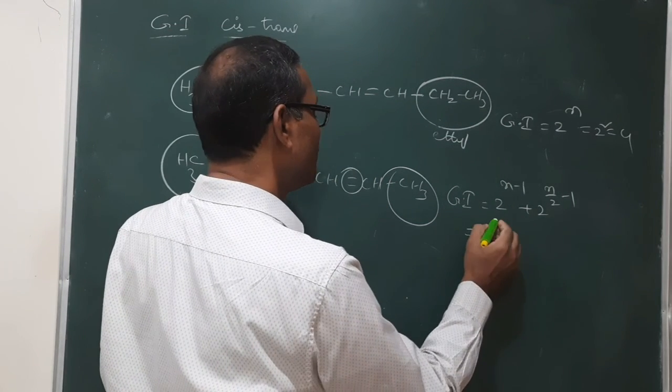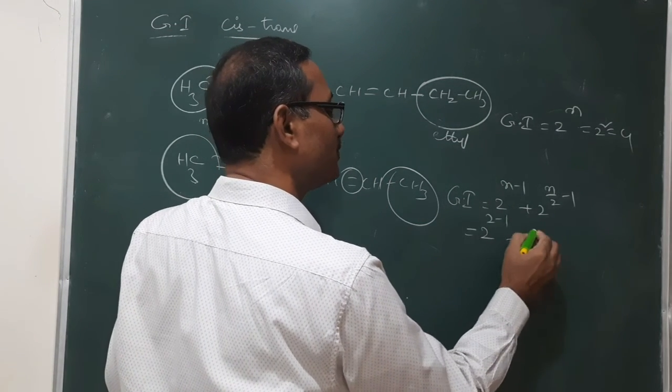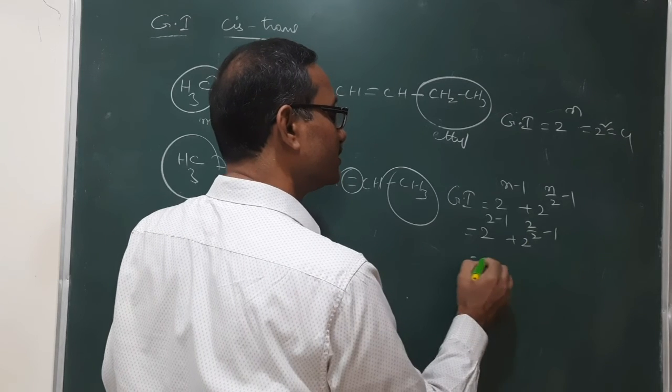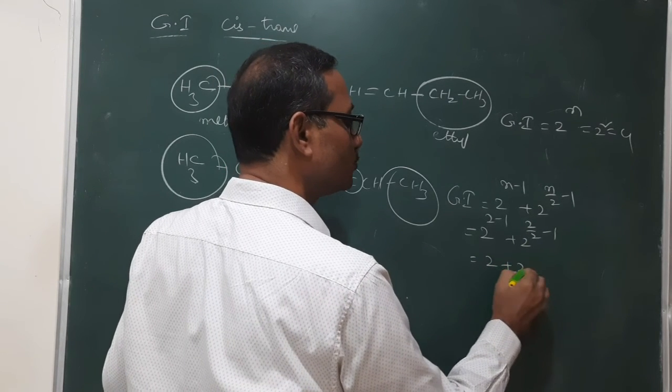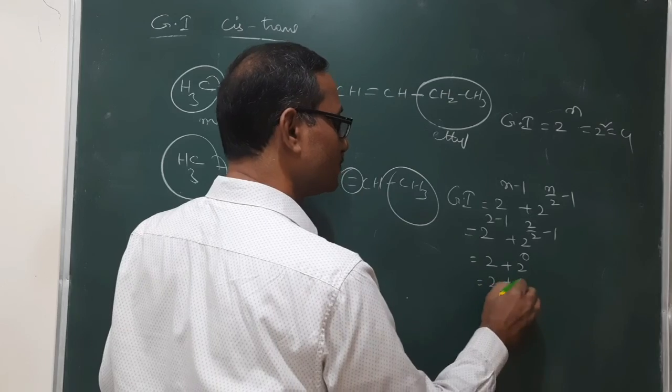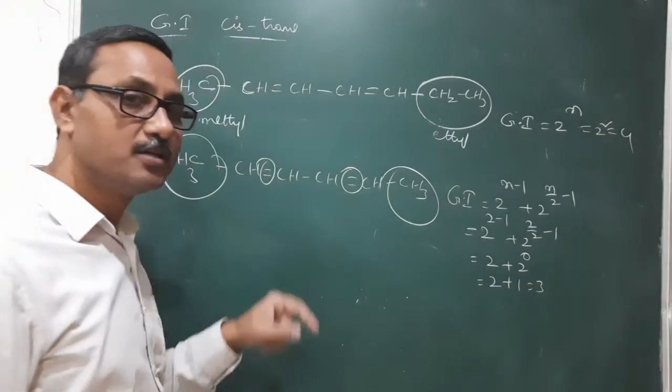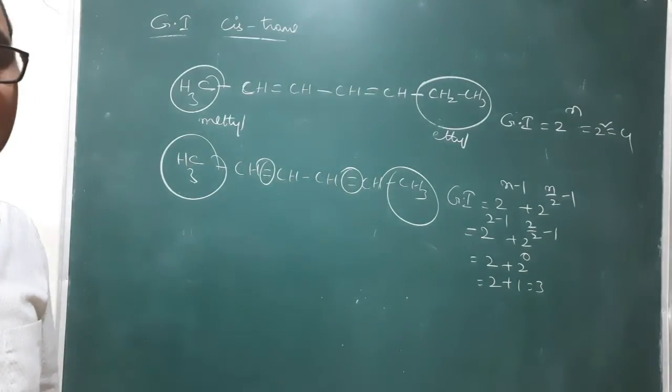That is 2 power 2 minus 1 plus 2 power 2 by 2 minus 1. So that is 2 plus 2 power 0, so 2 plus 1, so 3. 3 geometrical isomers are possible.